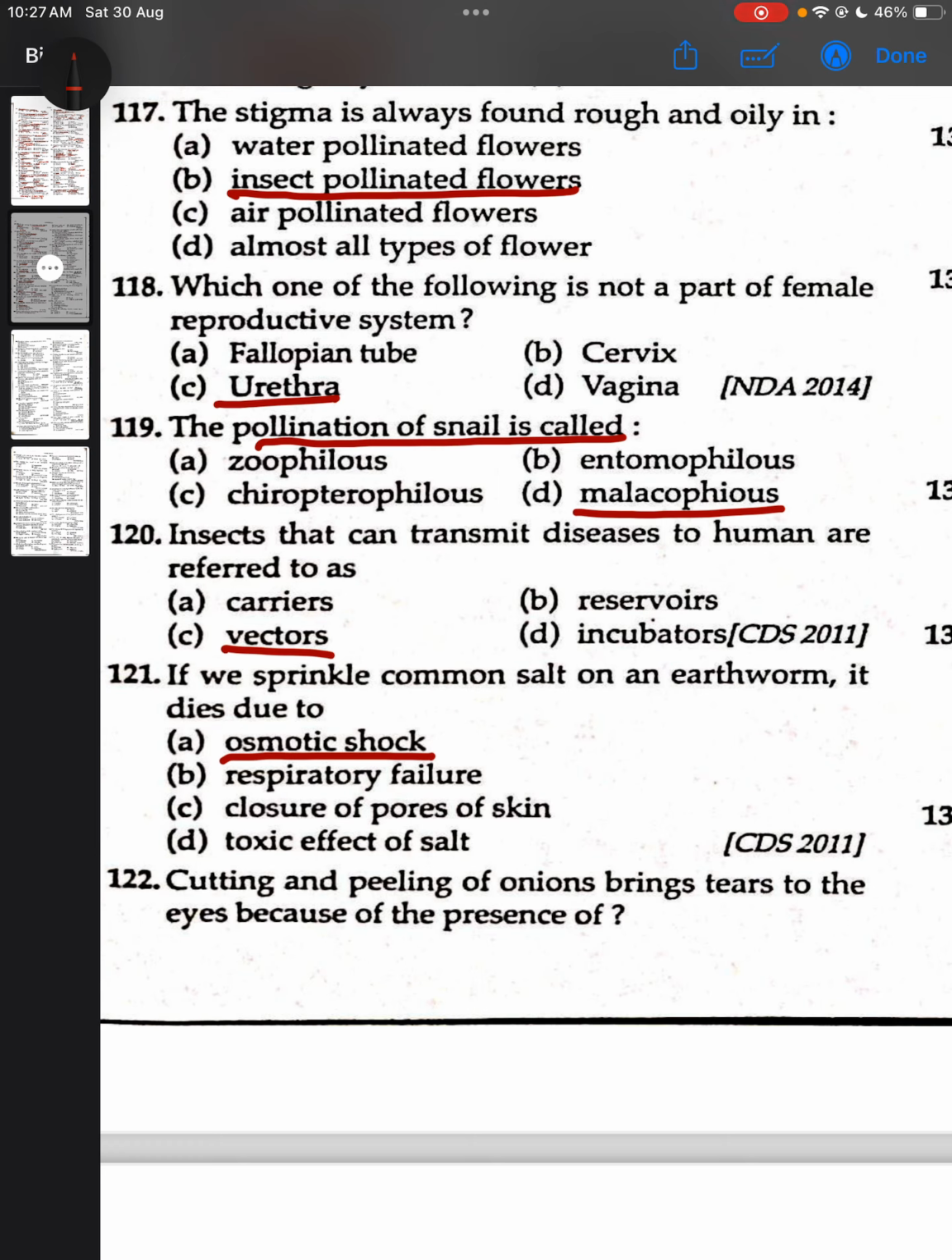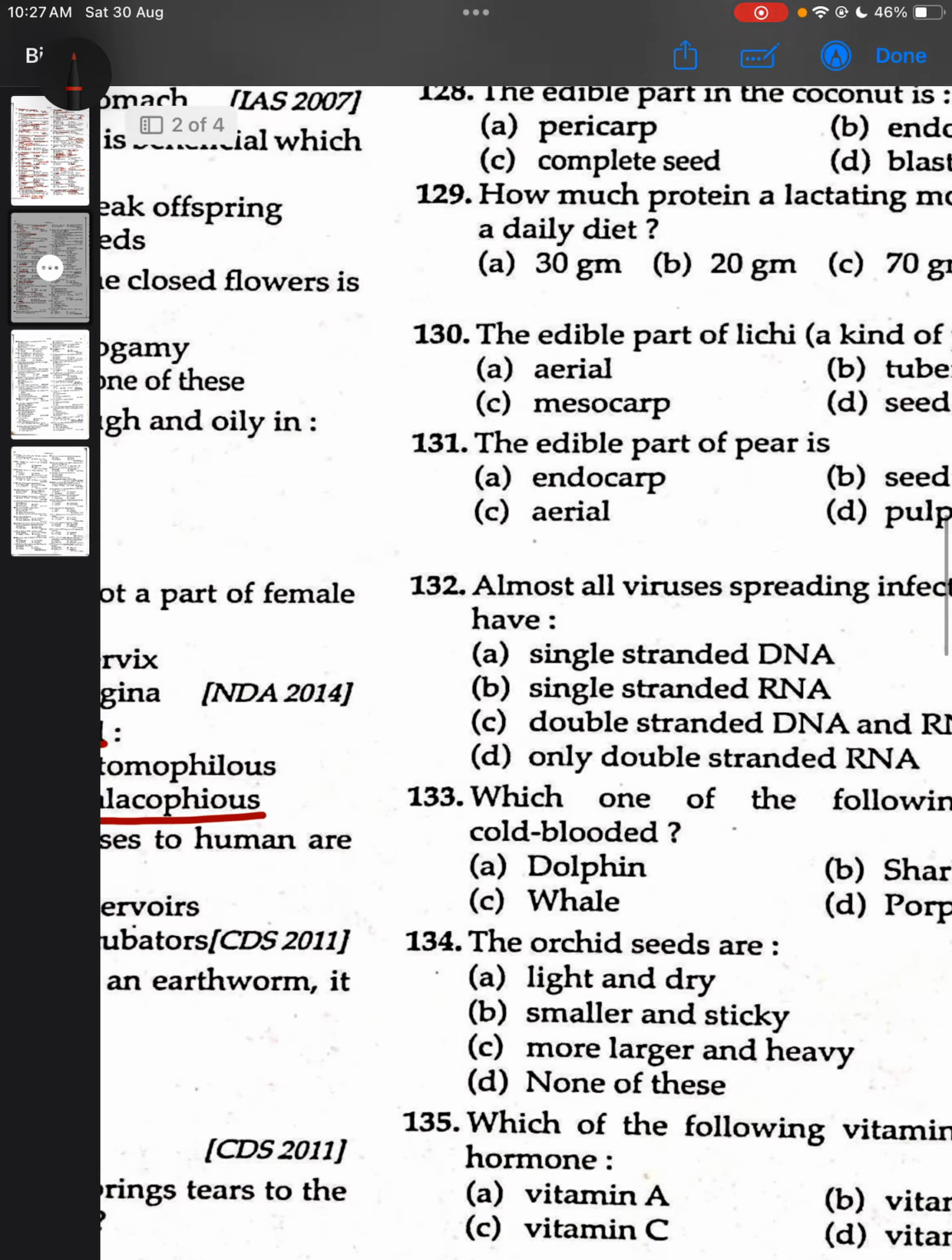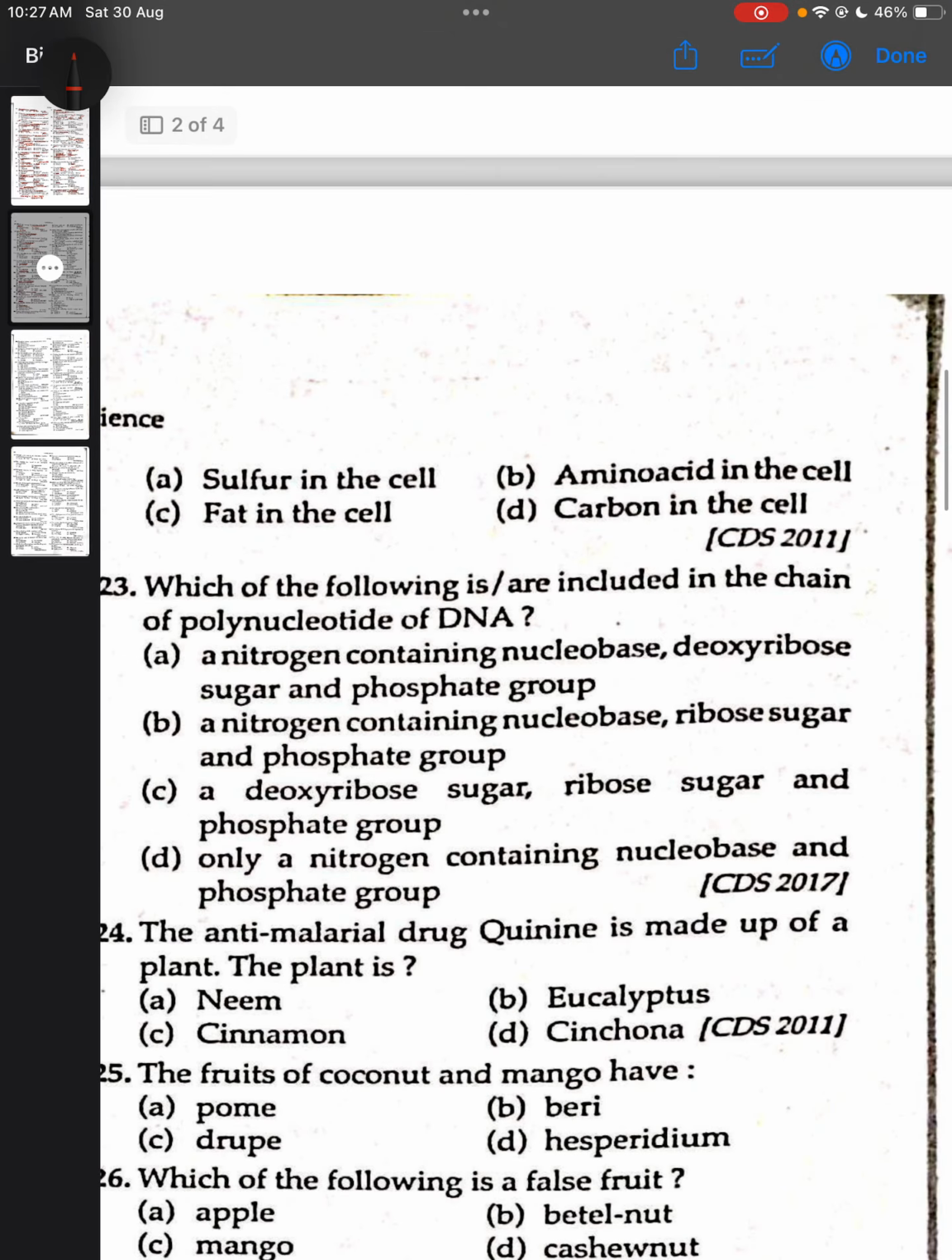Cutting and peeling of onion brings tears to the eye because of the presence of sulfur in the cell. Which of the following is or are included in the chain of polynucleotide of DNA? A nitrogen containing nucleobase, deoxyribose sugar and phosphate group.